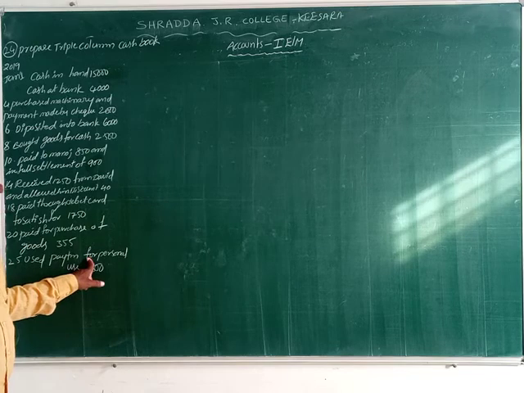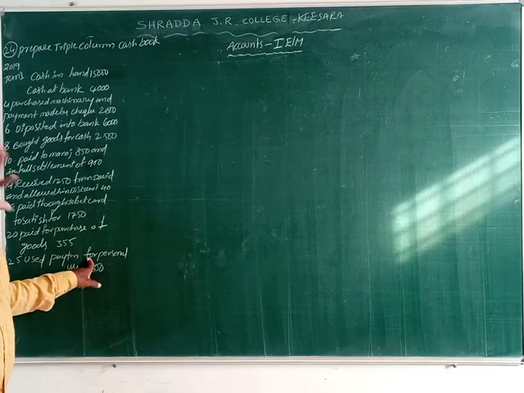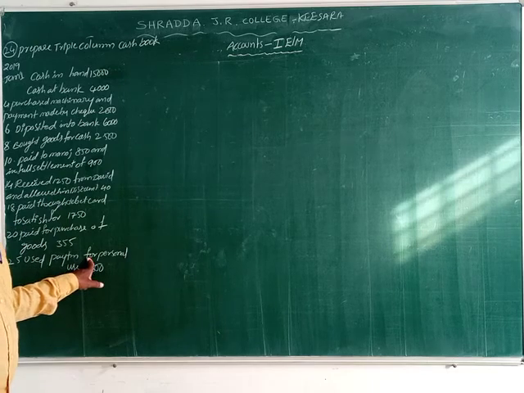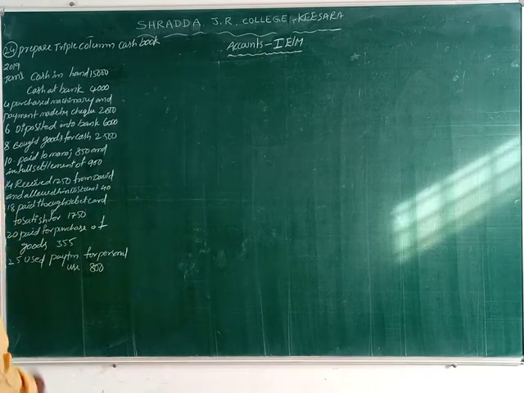Personal means what? Drawings. The proprietor uses it, so we treat it as drawings. These are the transactions given. Now we are preparing the triple column or 3-column cash book.